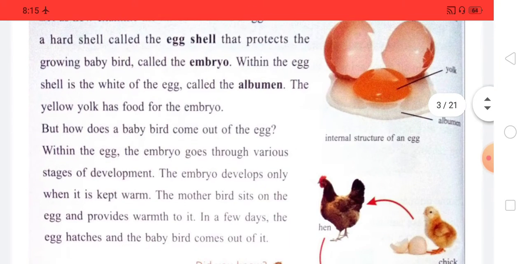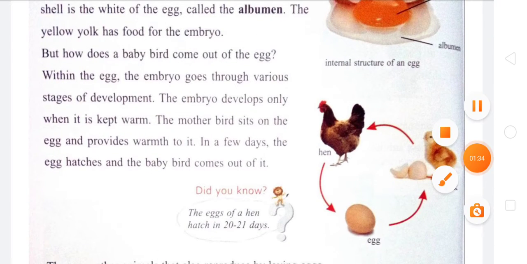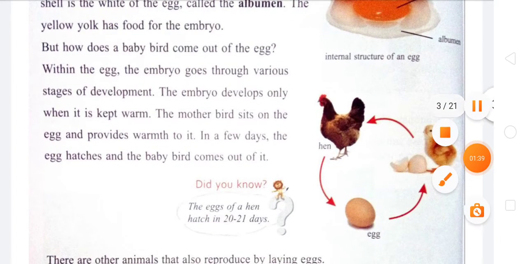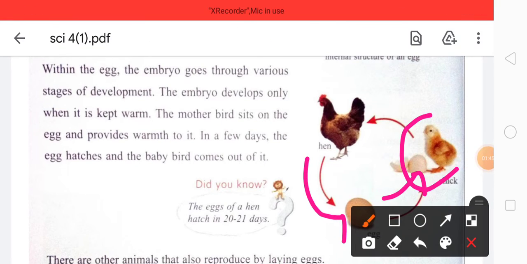Within the egg, the embryo goes through various stages of development. The embryo develops only when it is kept in warm conditions. So the mother bird sits on the egg and provides warmth to it. In a few days, the egg hatches and the baby bird comes out, just like the hen. You can see here the hen hatches the eggs, and the eggs develop into the young ones, that is chicks. The egg of a hen hatches in 20 to 21 days.